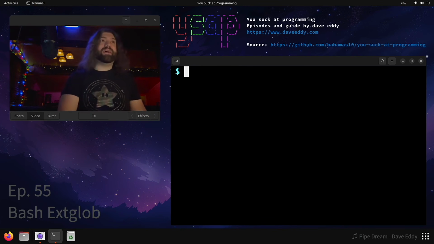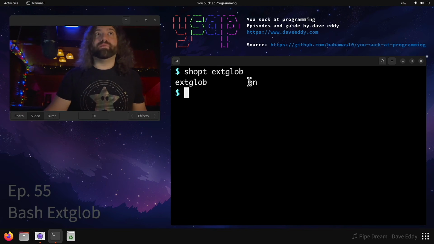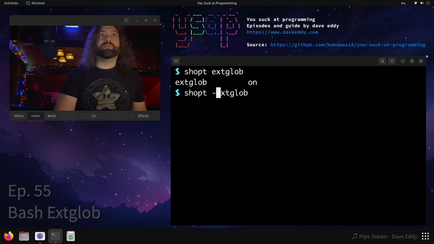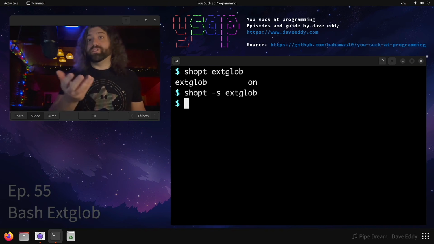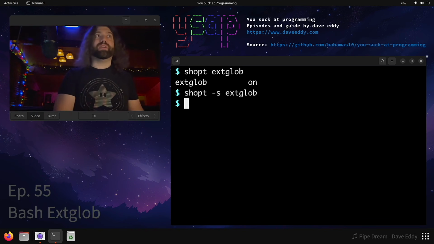All right, we're going to talk about extglob. Now the first thing to do is check to see if you have it enabled on your shell. So you can run shopt, this is your shell options, and we can put extglob. And as you can see, I have it enabled, but if I didn't, you could run shopt -s extglob, and there you go, that will turn it on. So if you previously had it off, now you have it on, and you are good to go. You have extended globbing. So what does that do?